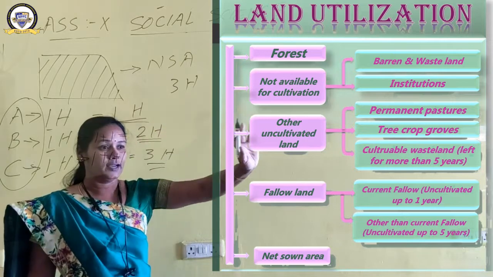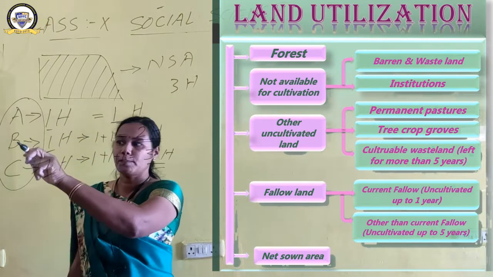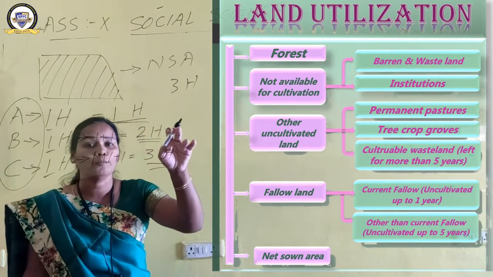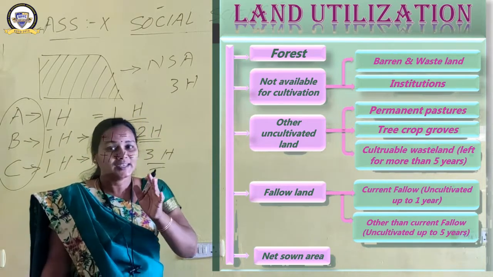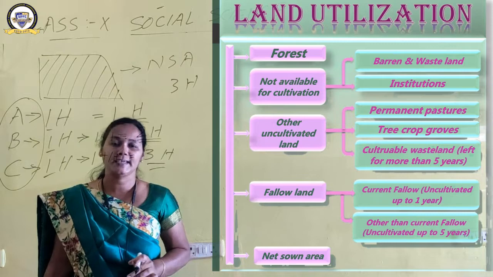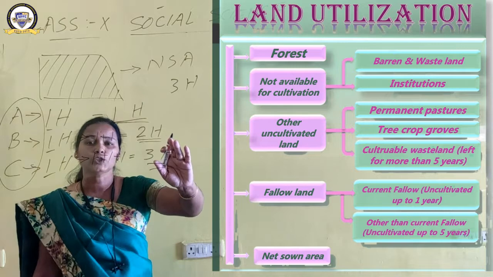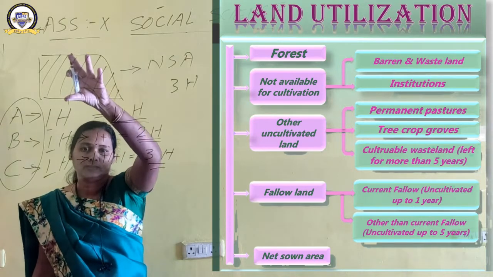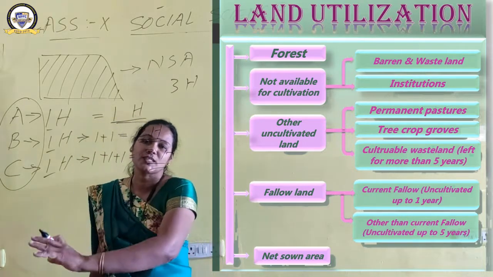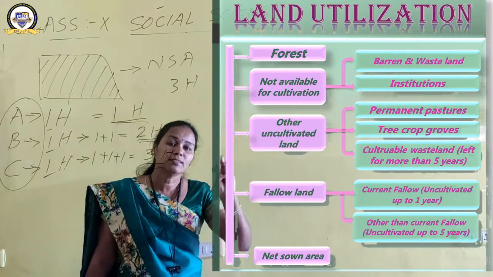This is what net sown area is. Here you have to learn one more term. Mr. B and Mr. C have converted their land into 2 hectares and 3 hectares. When Mr. B uses the land twice in a year, it becomes equal to 2 hectares of land. The land is fixed, only 1 hectare, but now he has converted it into 2 hectares, and Mr. C has converted the same land into 3 hectares. His 1 hectare of land is equal to 3 hectares.